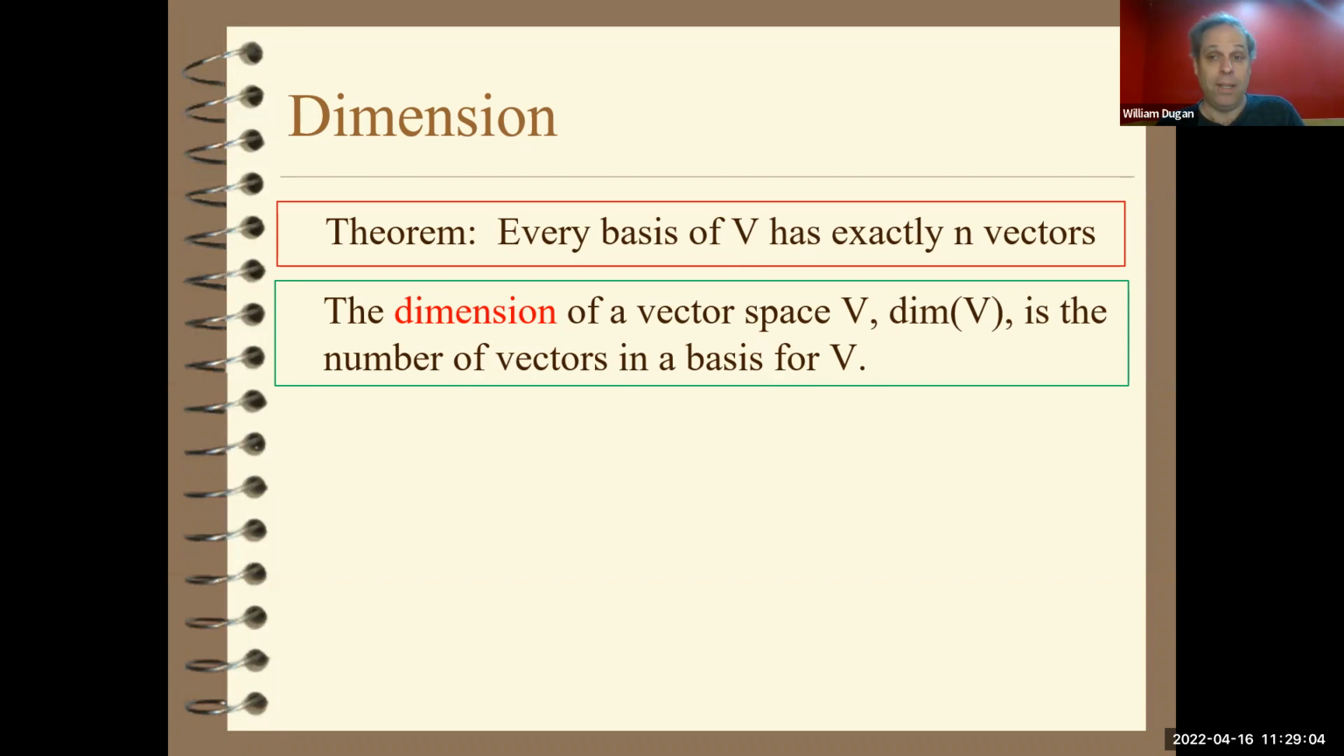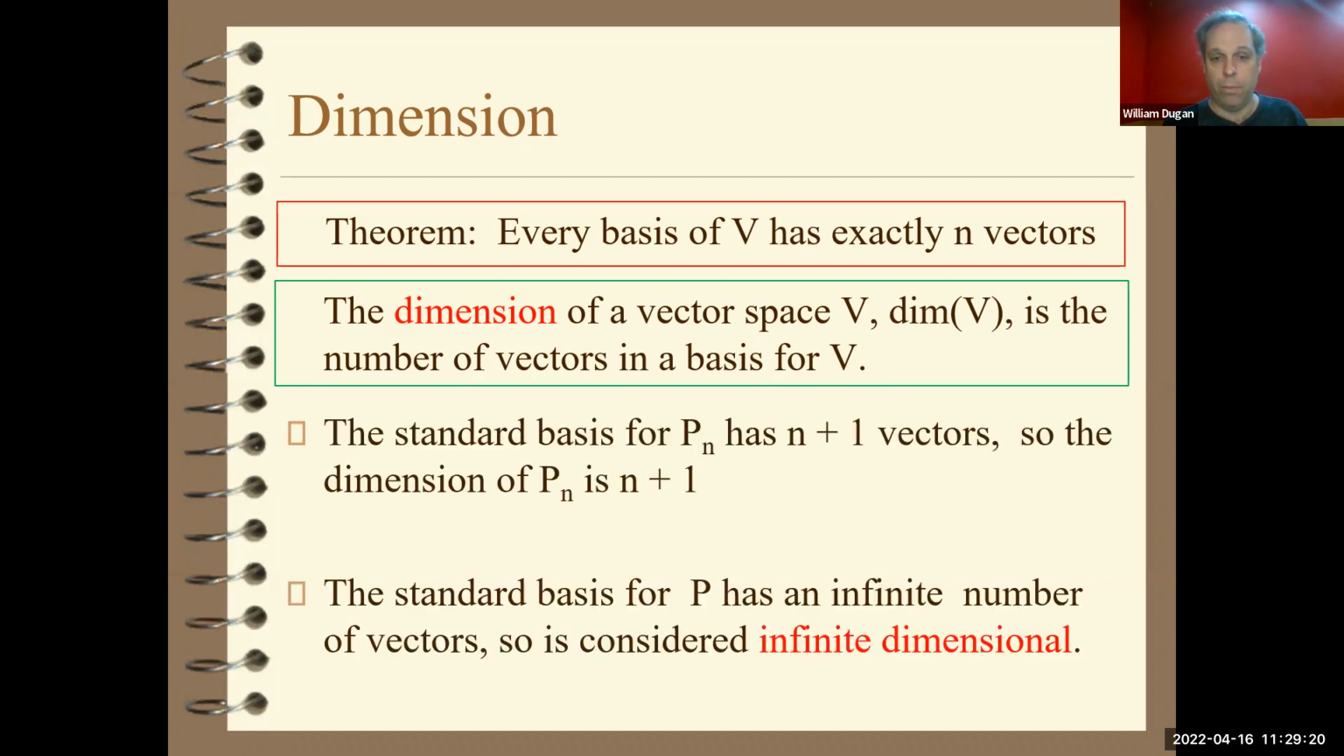So that's nice. That means that if you ever have a vector space that has a finite number of vectors in its basis, it will always have the same number. So we can then associate what we call the dimension of a vector space. It's just the number of vectors in the basis, just like before. Now, from here, there are already known to be certain standard bases for certain spaces.